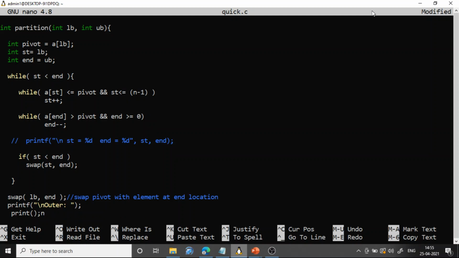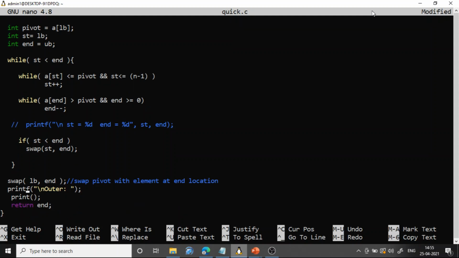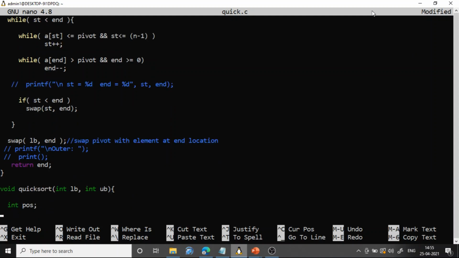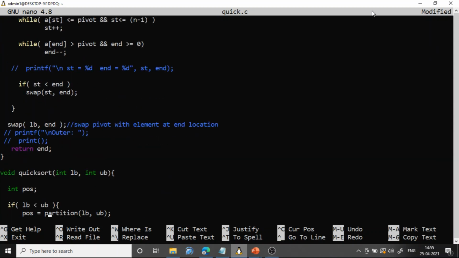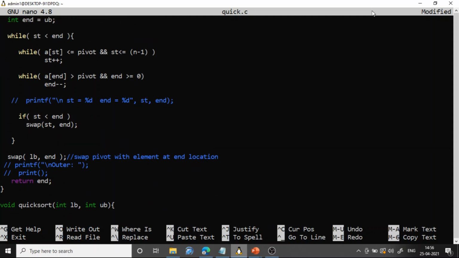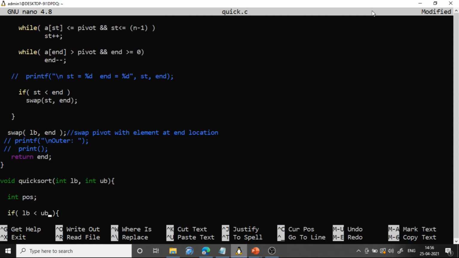Okay, so after swapping, this printing is not required. After swapping, what we should do is return end, because now the previous pivot element has come to the right position, and that position is what? End. So that is returned to the quicksort function. From quicksort only we are going to call this partition logic.